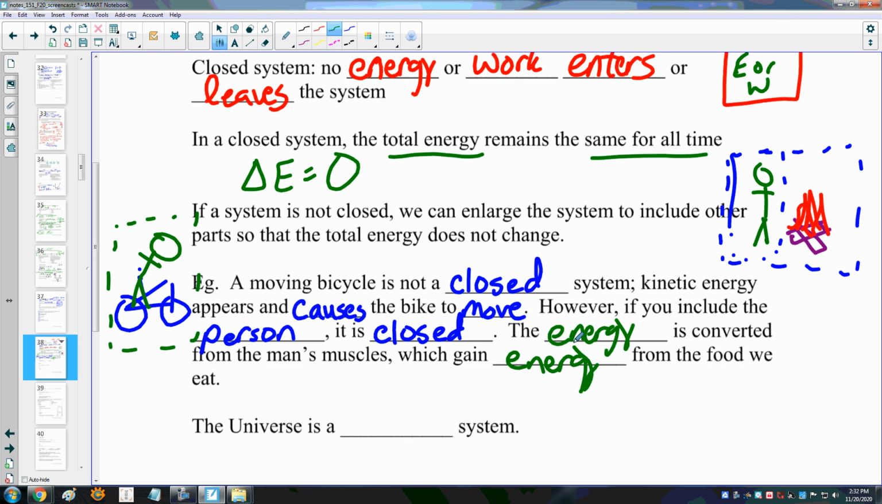The universe is a closed system from a physical perspective, in that there is no new energy coming into the universe. The only energy in the universe is just going from one form to another. So if you make your system big enough, eventually it would include all of the physical known universe, and that would be a closed system in this idea.